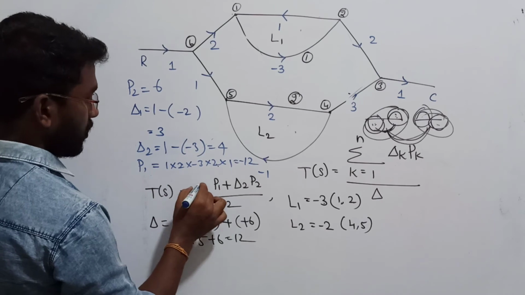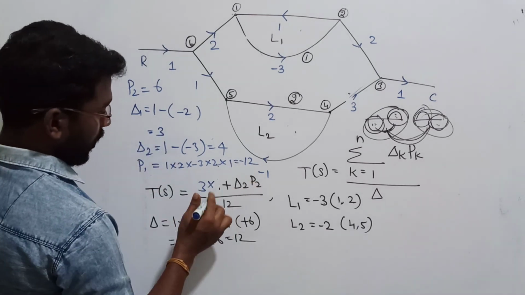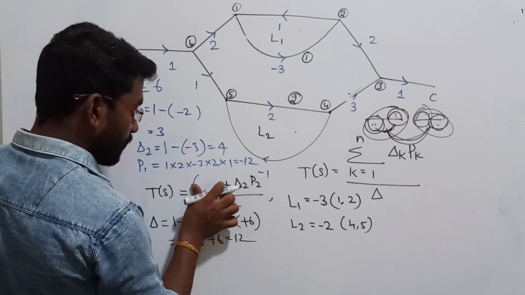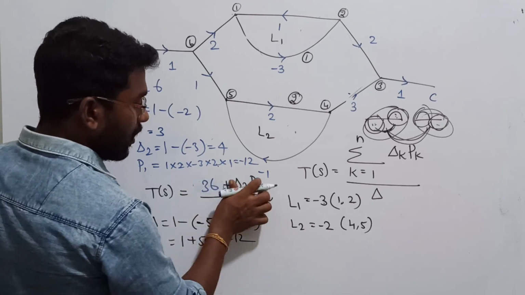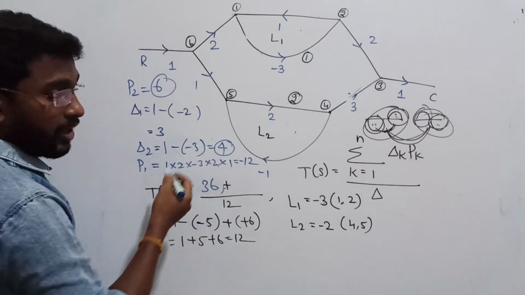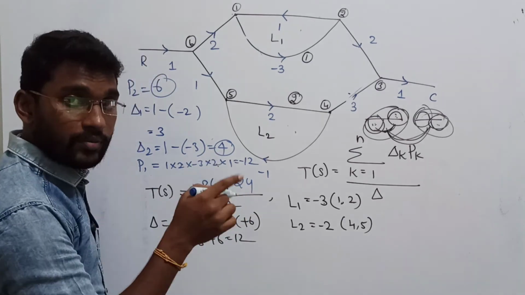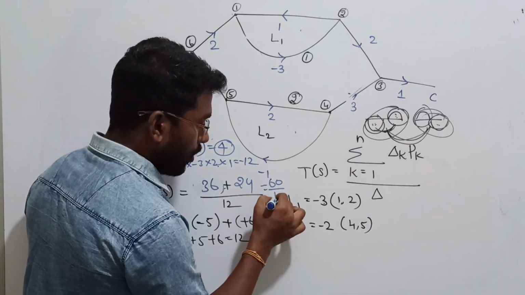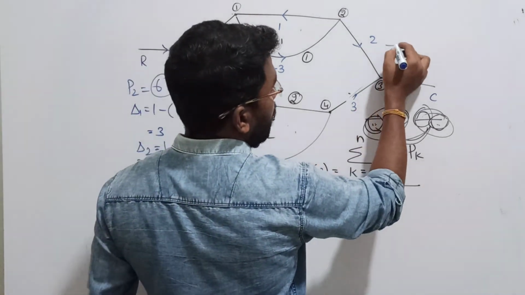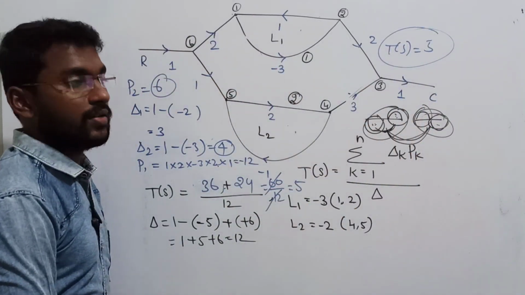Del 1 is going to be how much? 3. p1 is going to be how much? p1 is 12, right? So 3 times 12 becomes 36, so let me directly substitute. 3 into 12 becomes 36. Del 2 into p2: del 2 is 4, p2 is 6, 4 times 6 will be 24. Now 36 plus 24 will become 60, so it will be 60 by 12, which is 5, since 5 times 12 will be 60. So the correct answer for our transfer function for this question is 5. That is the answer for the given question.